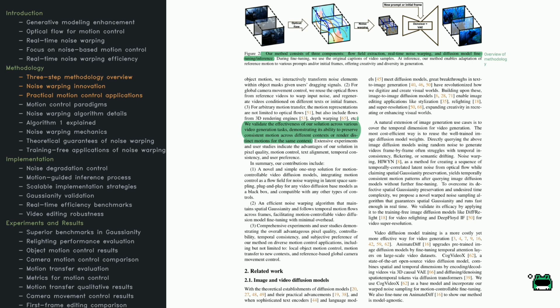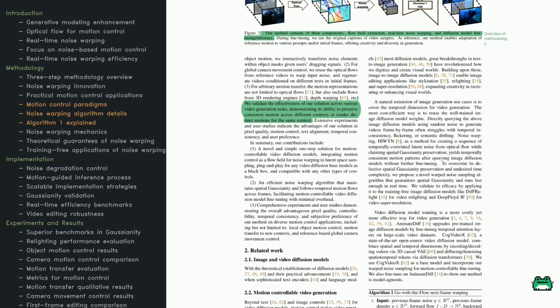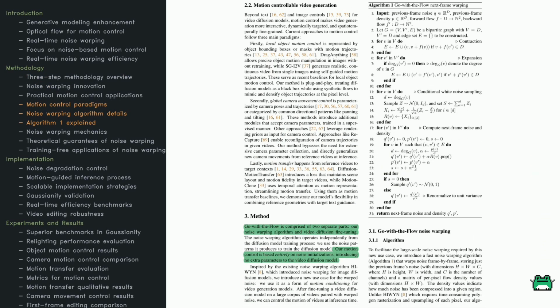The authors highlight three big contributions. 1. A simple yet powerful way to add motion control to all sorts of diffusion models without redesigning them. 2. A noise warping algorithm that balances spatial consistency and smooth motion with minimal computational cost. And 3. Evidence from experiments and user studies that it improves quality, control, and user satisfaction for tasks like local object animation, motion transfer, and global camera movement. It also addresses the long-standing challenge of ensuring temporal consistency in video generation by focusing on how noise changes from frame to frame.